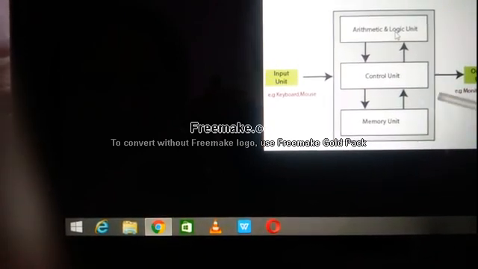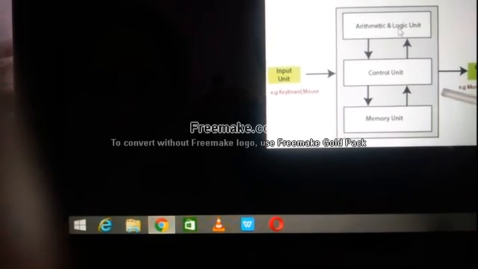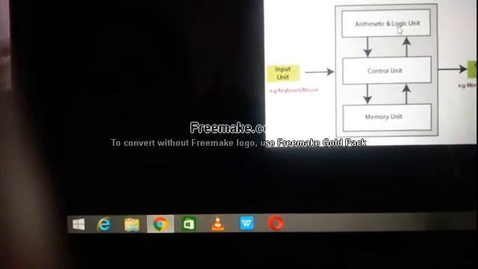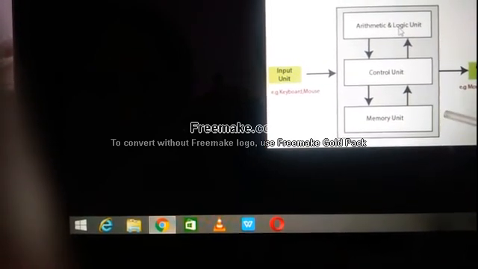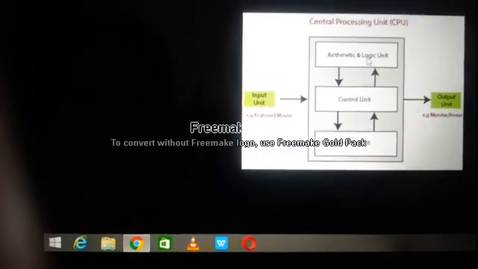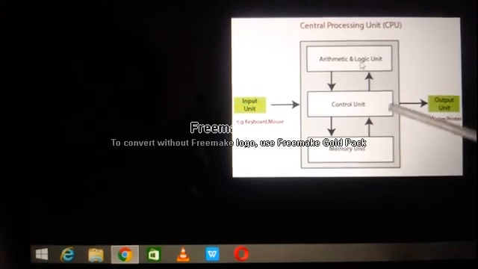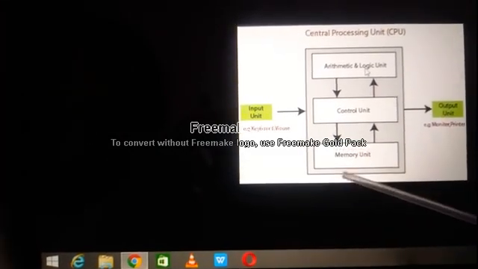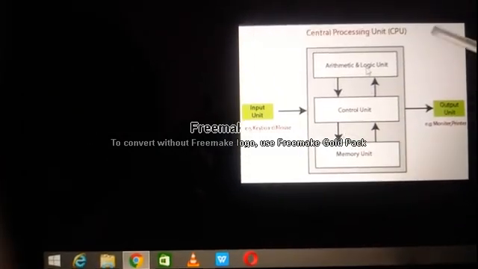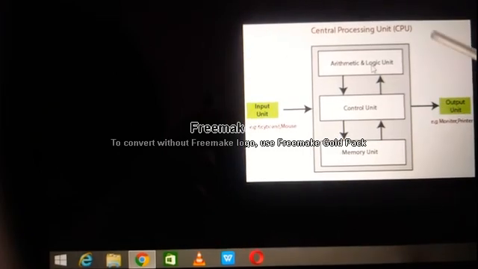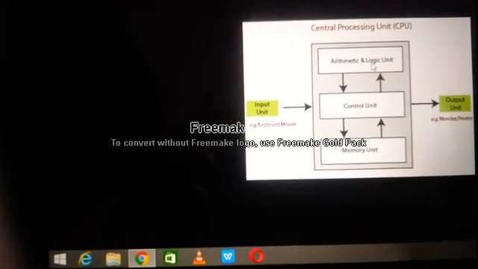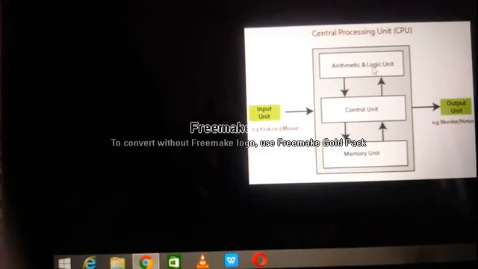If you delete, only the particular data will be deleted. It won't get deleted automatically. But in RAM, it's not like that. If you switch off the computer, the data will be deleted automatically. So RAM is a temporary storage device. Hard disk is a permanent storage device.